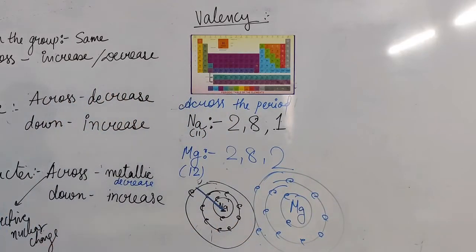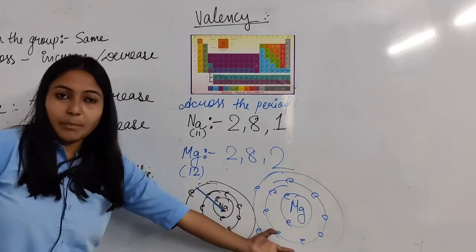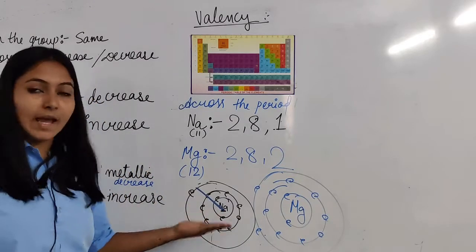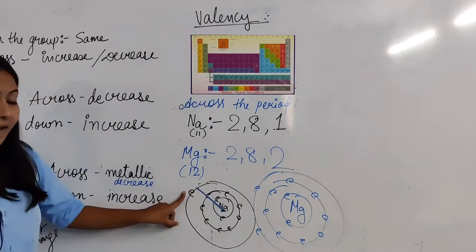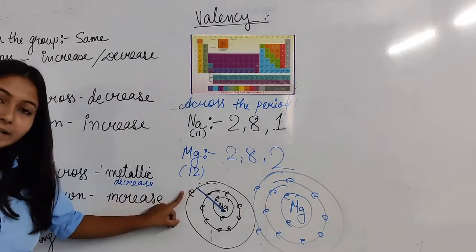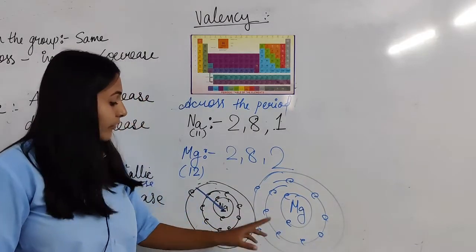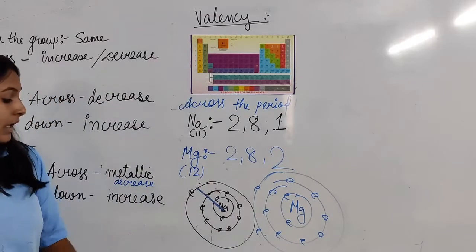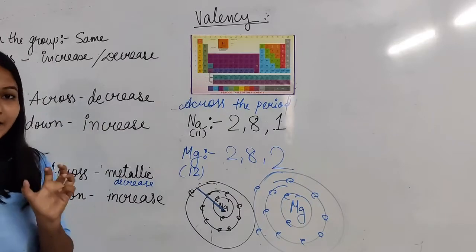Now there is a twist: there are only 3 shells. How can you define whose atomic size is larger? In sodium the last shell has only 1 electron, and in magnesium the last shell has 2 electrons. The nucleus is positively charged, so protons attract the electrons.